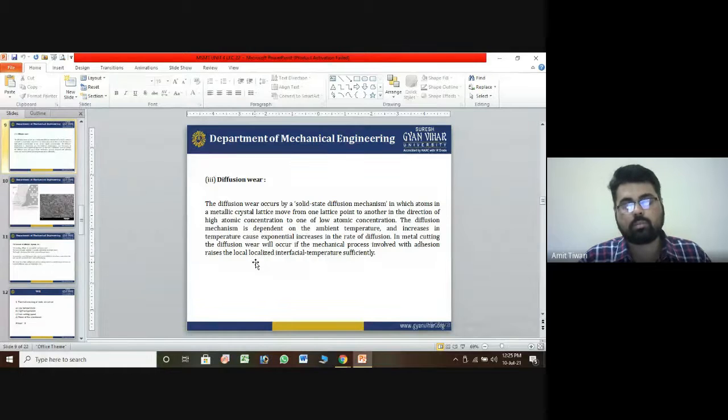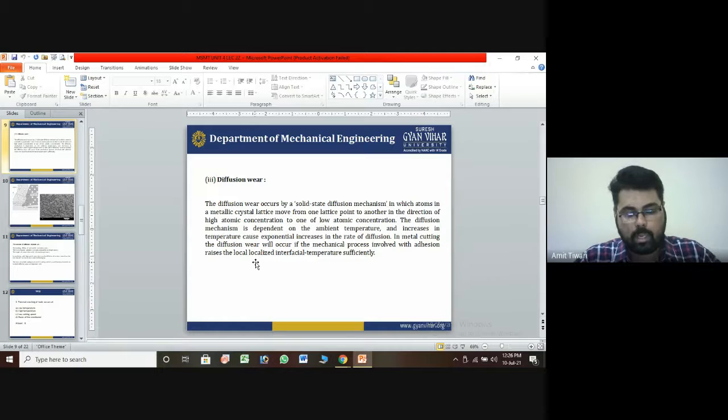It is solid state because when you are doing welding, the solid state diffusion will occur, and the metal atoms, which are made up of a crystalline lattice formation, move from one lattice point to another lattice point, in the direction from high atomic concentration to low atomic concentration.